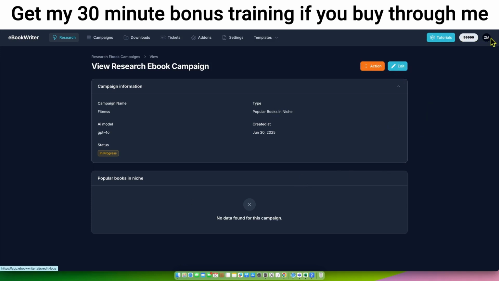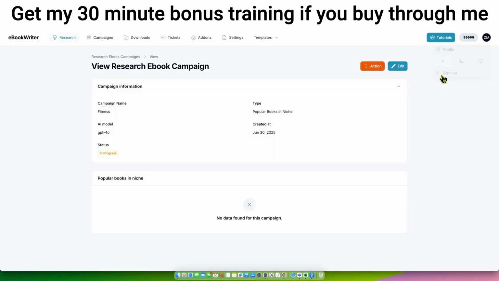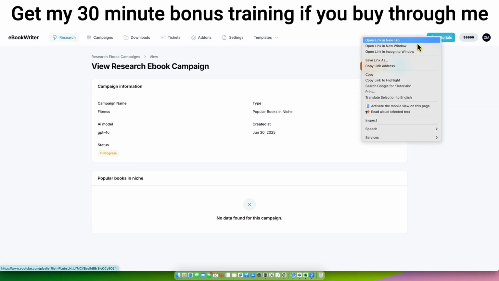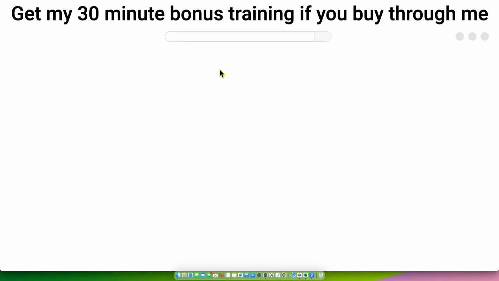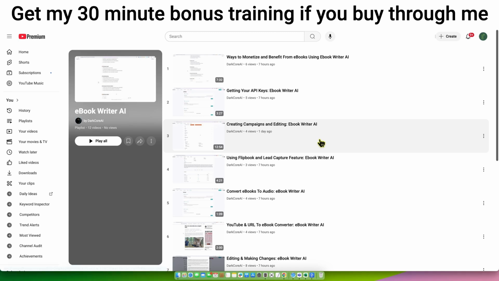I'm going to spend the rest of the time actually coming in here and turning this, and we'll go back into the regular mode. Sorry if I brightened up your eyes there if you're watching this at night, but I'm going to spend the rest of the time in the white mode right over here. They also have tutorials. Let's click on that real quick and see what that looks like. There's just so much to go over, right? I can't do an 8-minute video on this.